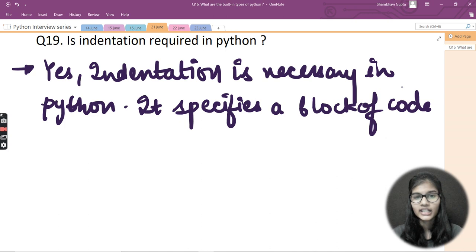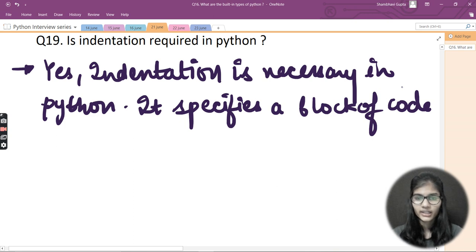In indentation we usually give four tab spaces. Four tab spaces is the commonly used one. And if your code is not indented properly, it will not execute properly and it will throw you an error.